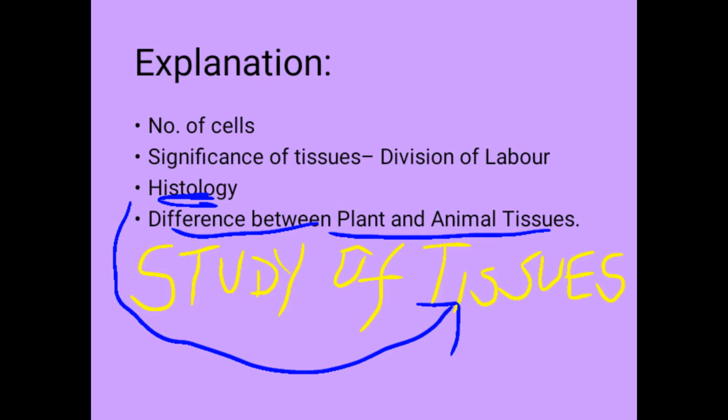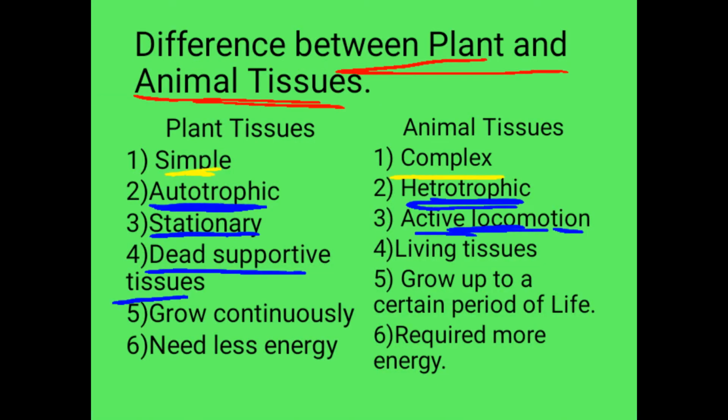Third, plants are stationary. Stationary means they are fixed at a definite place, whereas animals move from one place to another in search of food and shelter. That is why they have active locomotion. Fourth is that plants have dead supportive tissues. As plants have dead supportive tissue, they have mechanical strength. That is why they can withstand even very harsh climatic conditions. In animals, most of the tissues are living.